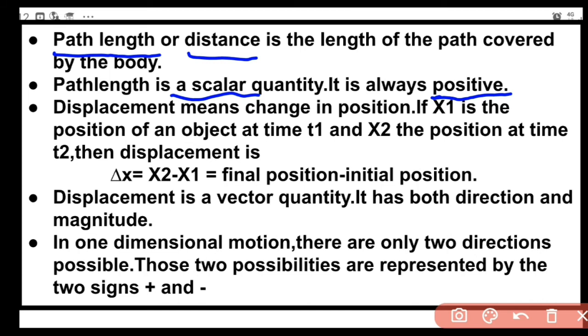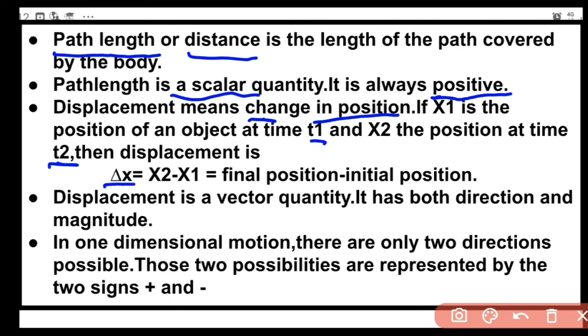Displacement means the change in position. If x1 is the position of an object at time t1 and x2 at time t2, then displacement is represented by delta x.